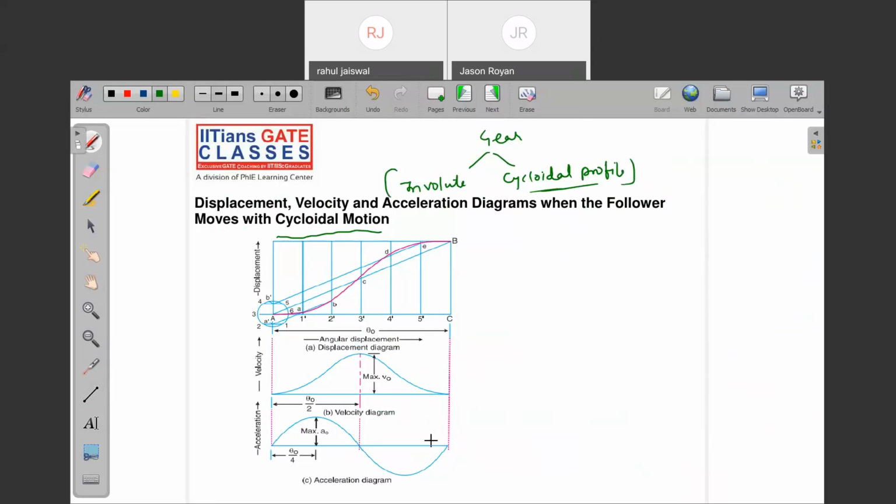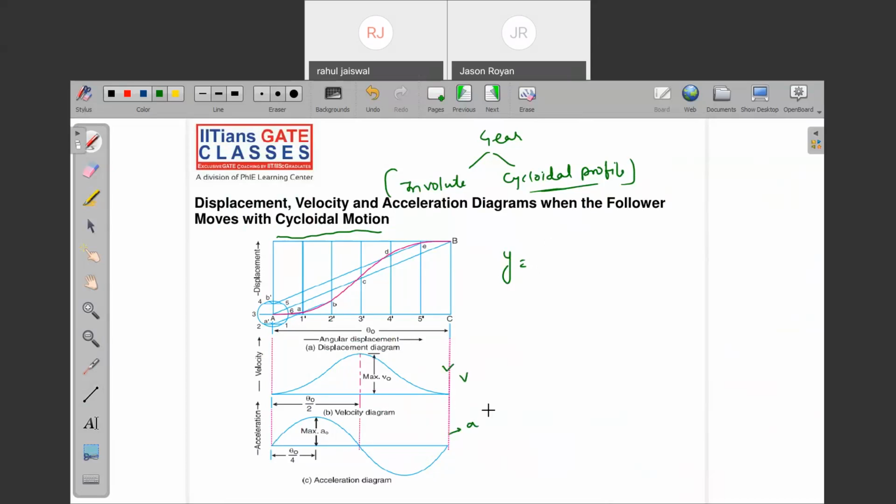And you know that whenever it is moving with cycloidal motion, jerk is not infinity. And what is the relation? Note down the displacement value. It is somewhat lengthy, so I'm just writing for displacement. You can differentiate and you can get the value of velocity and acceleration.